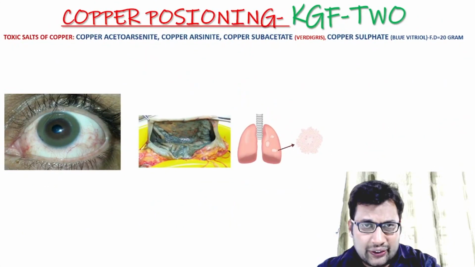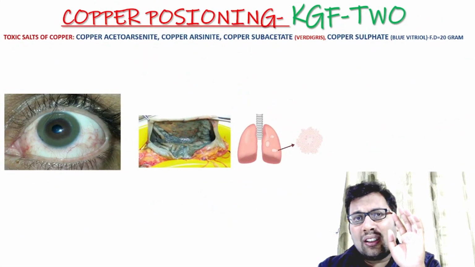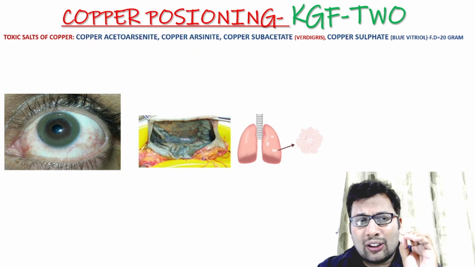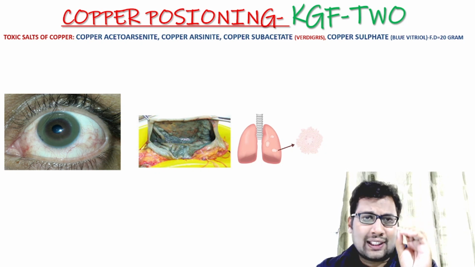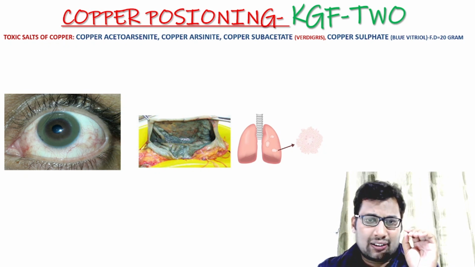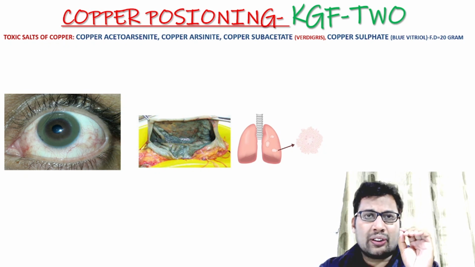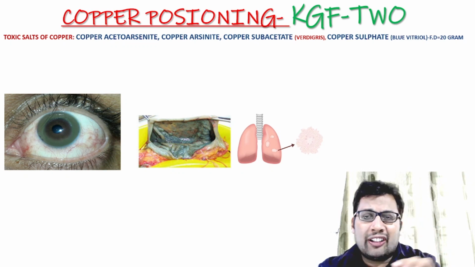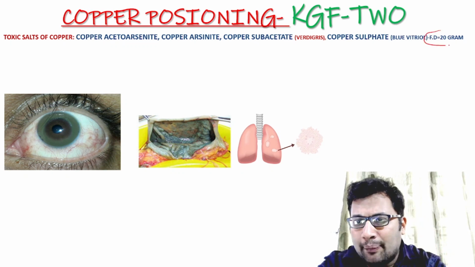What are the features? As we discussed, there are 3 compounds related to copper poisoning. One is copper acetoarsenite, Paris green. Copper arsenite, Scheele's green. Copper subacetate, that is verdigris. Copper sulfate, that is blue vitriol. Fatal dosage is around 20 gram.